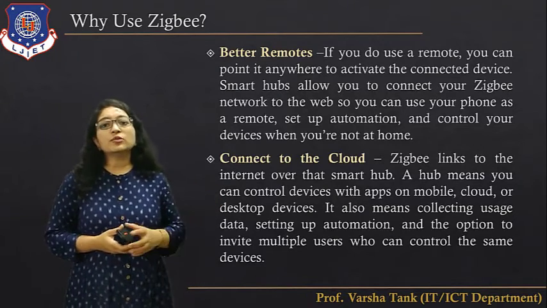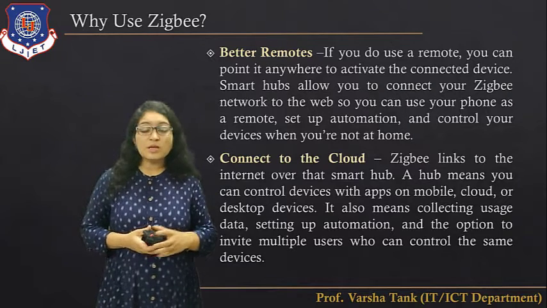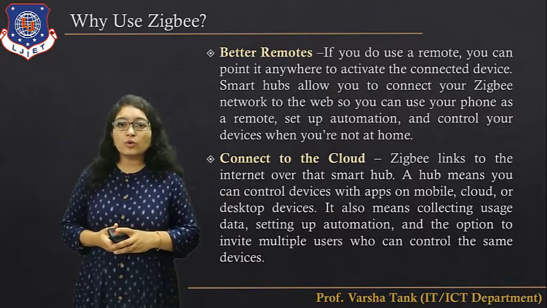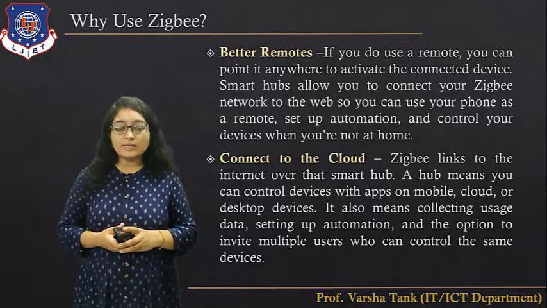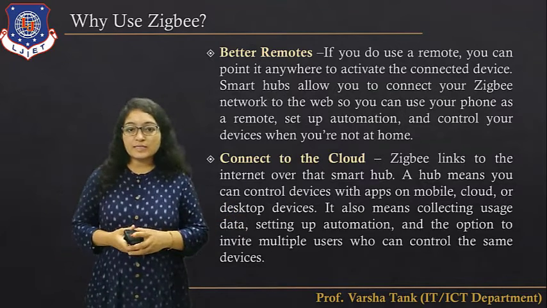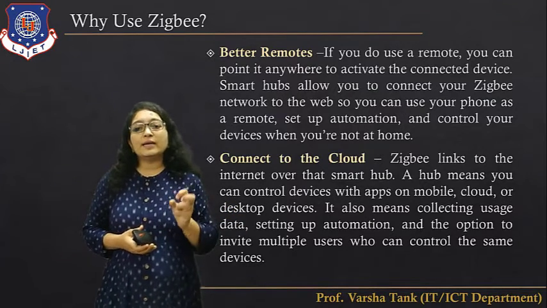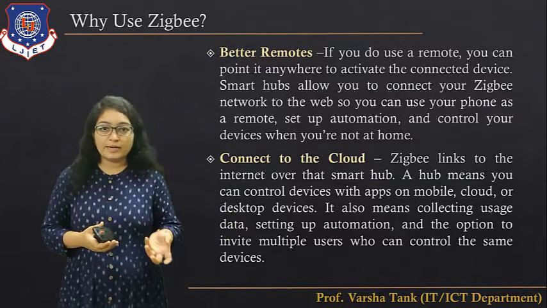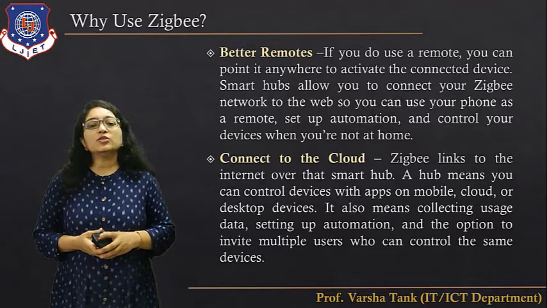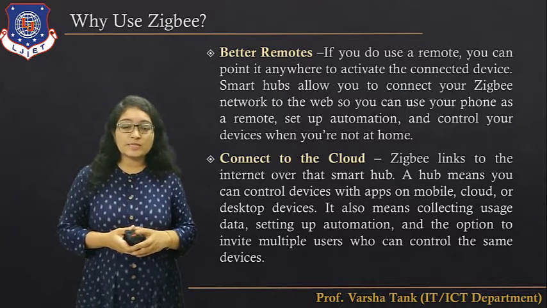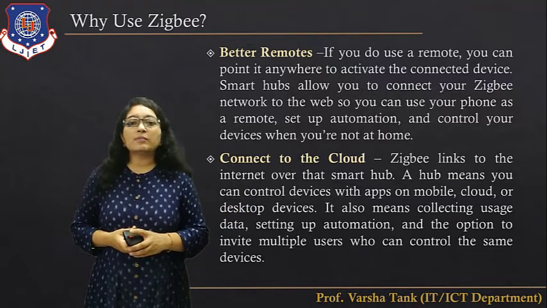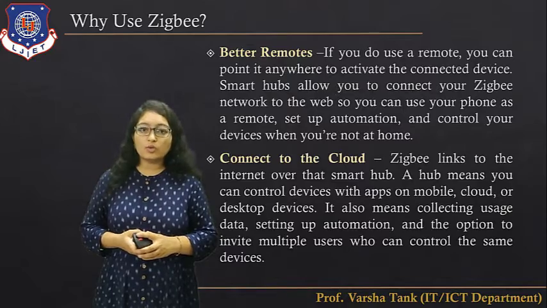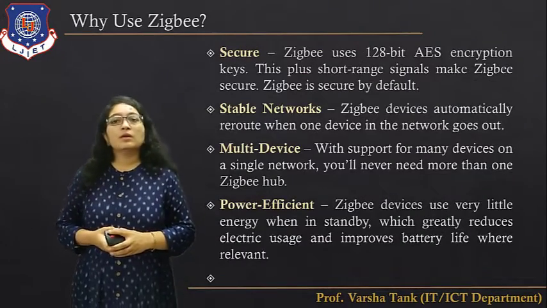ZigBee links to the internet over the smart hub. A hub means you can control the device with apps on mobile, cloud or desktop devices. So if you are connected with the ZigBee hub, then you can access the services of the cloud and internet also. It also means collecting user data, setting up automations, and the option to invite multiple users who can control the same devices.